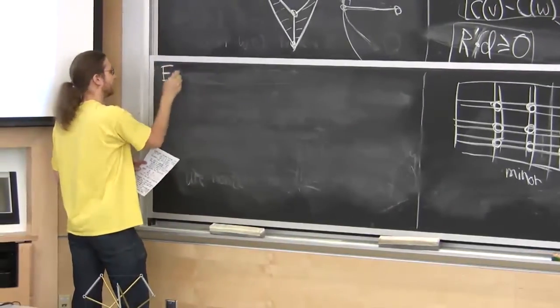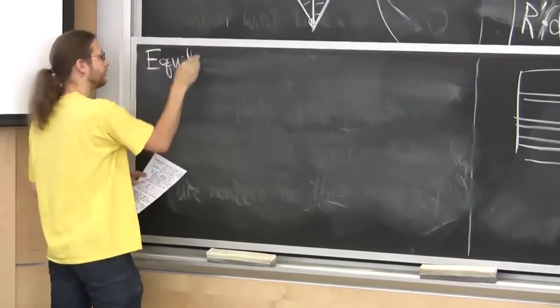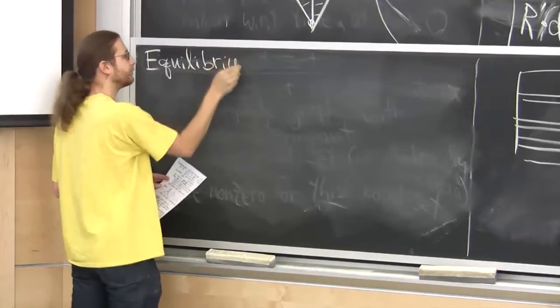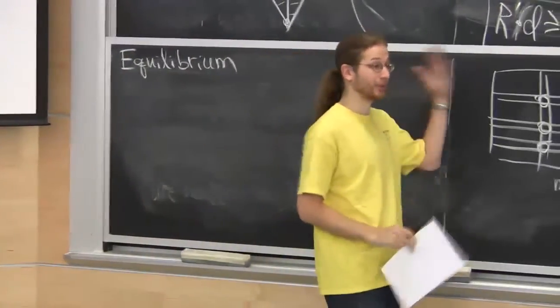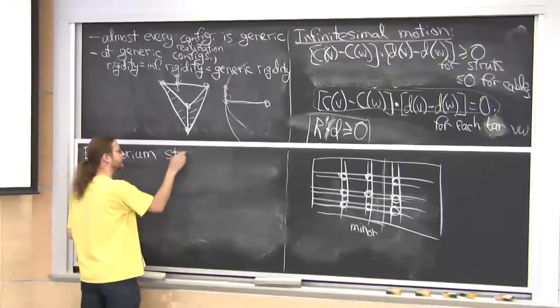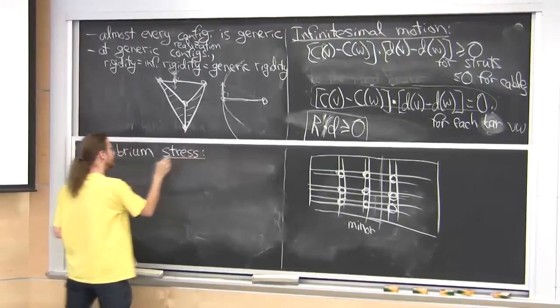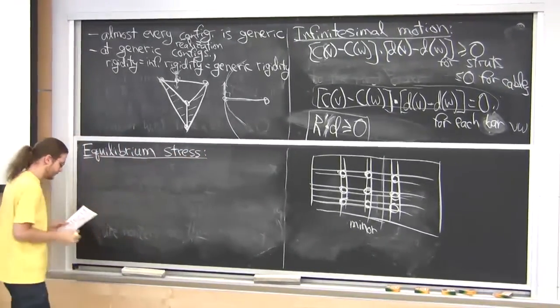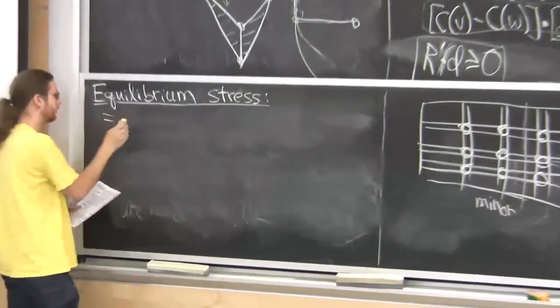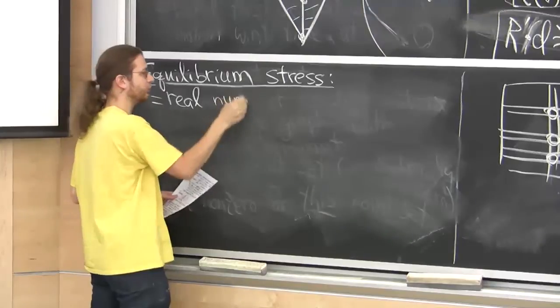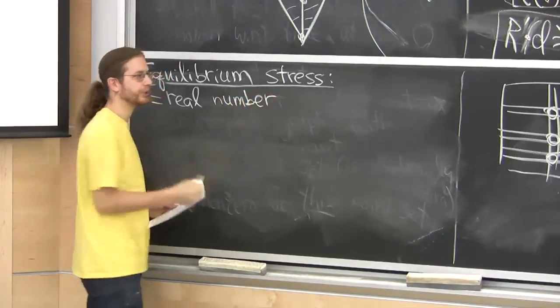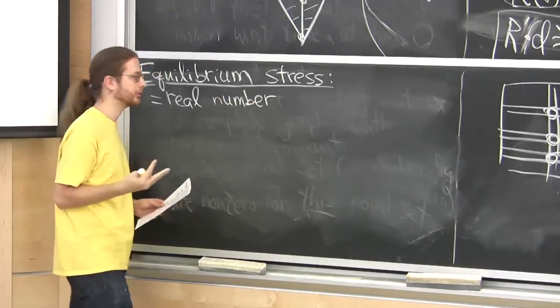So the dual notion, essentially what prevents you from solving that system, in other words, what makes something rigid, is something called an equilibrium stress. So stress for me is just a real number assigned to every edge. And here I'm going to use the word edge to mean bar, strut, or cable.